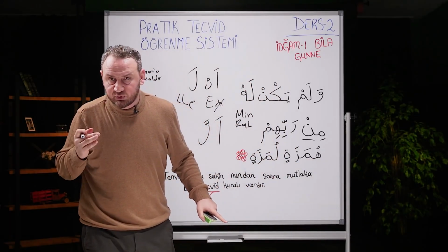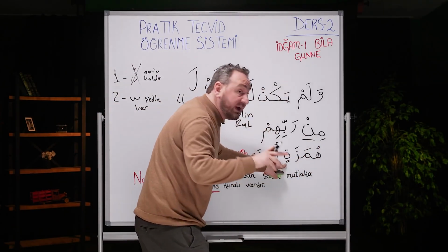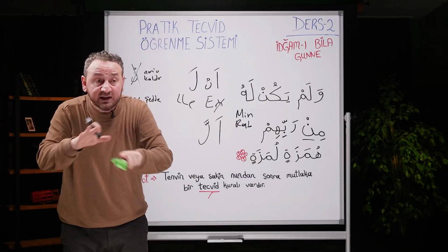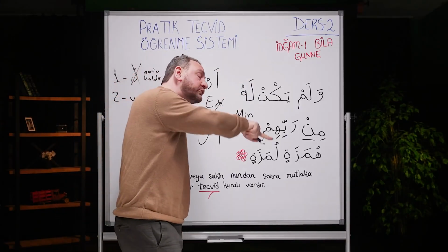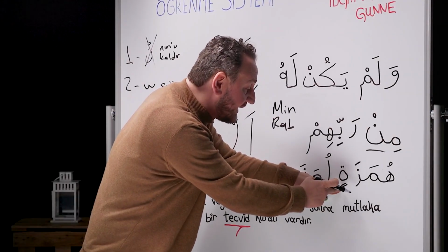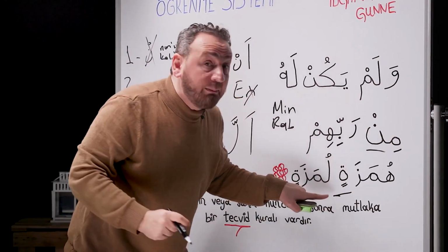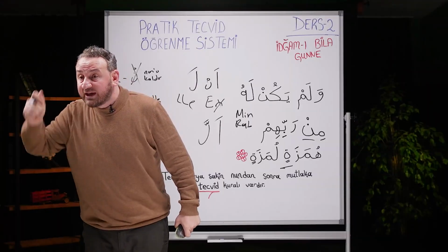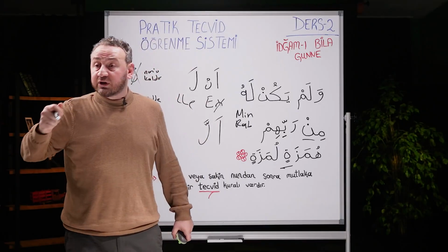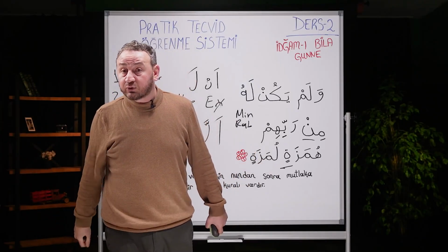Let's give an example from tanween too. From Suratul Humaza, friends. As we're reading the Quran, we see tanween. Double dhamma, double fatha, double kasra, doesn't matter. Is there a tanween? Then there's a tajweed rule. Tanween is here as double kasra. What came after the double kasra? The letter lam. After tanween, there's always a tajweed rule. Because lam is there, the second rule happens. What do we do in the second rule?